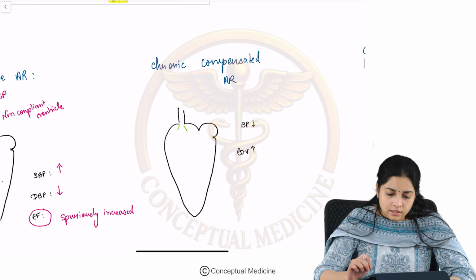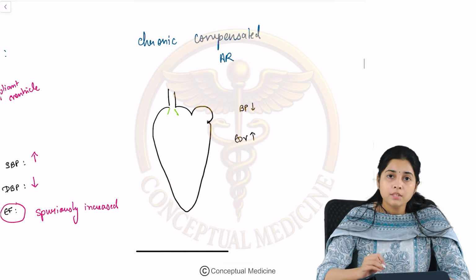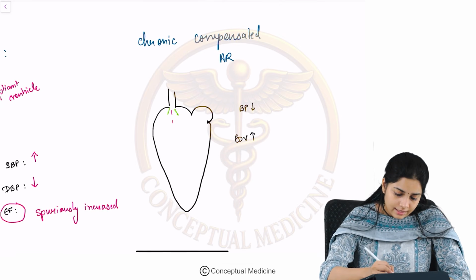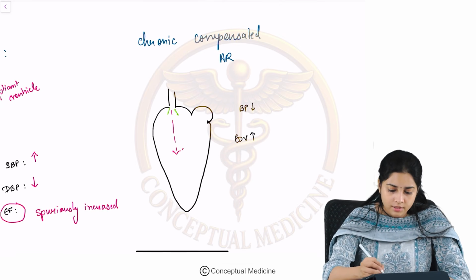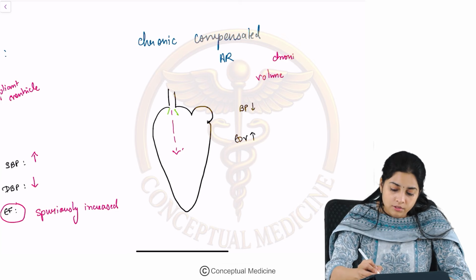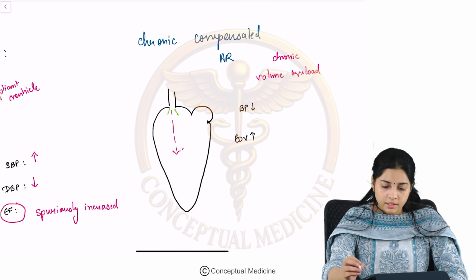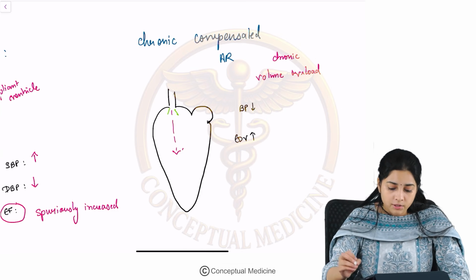Now let us look at what happens in chronic compensated AR. So over the course of time, there is a lot of regurgitation. So it goes into a state of chronic volume overload.